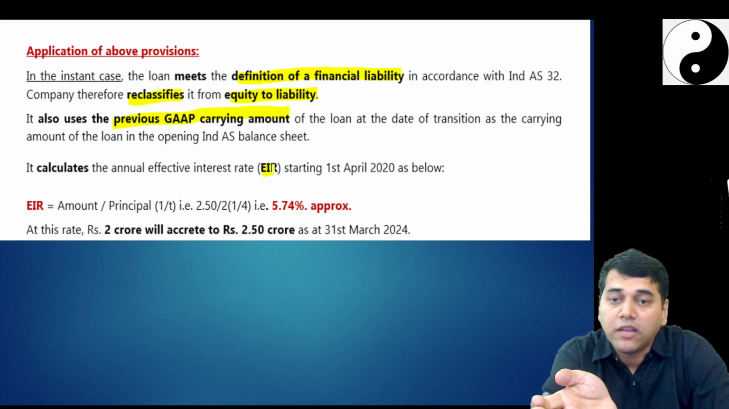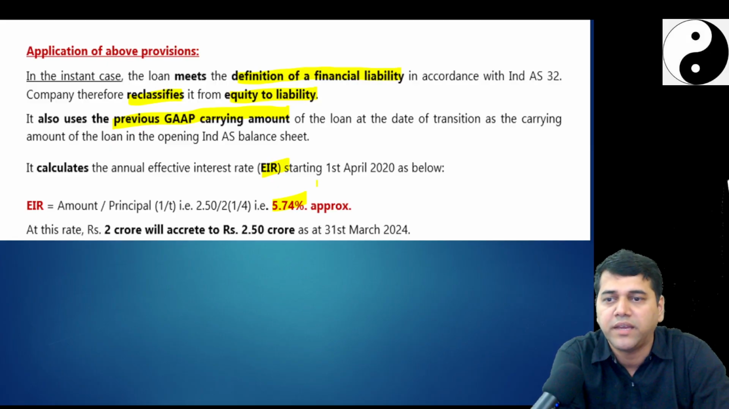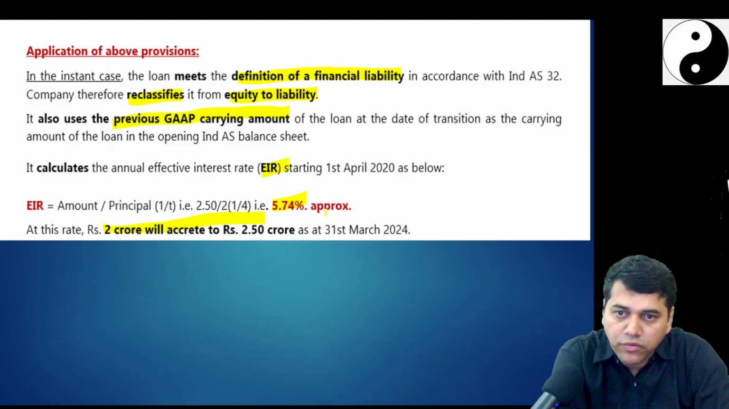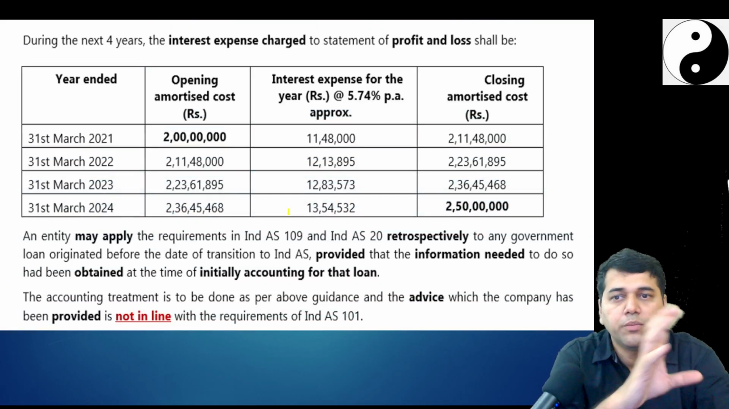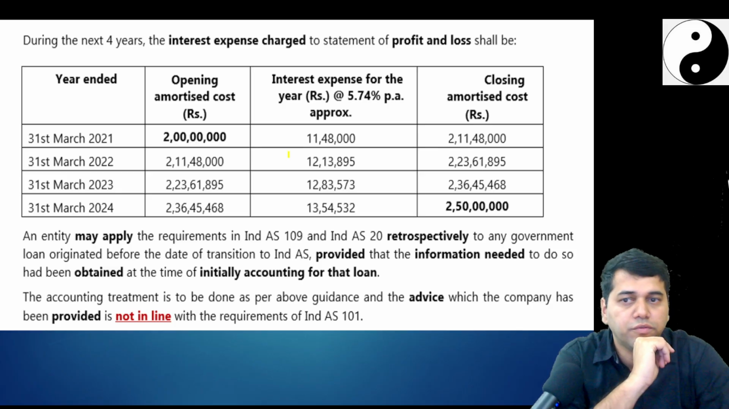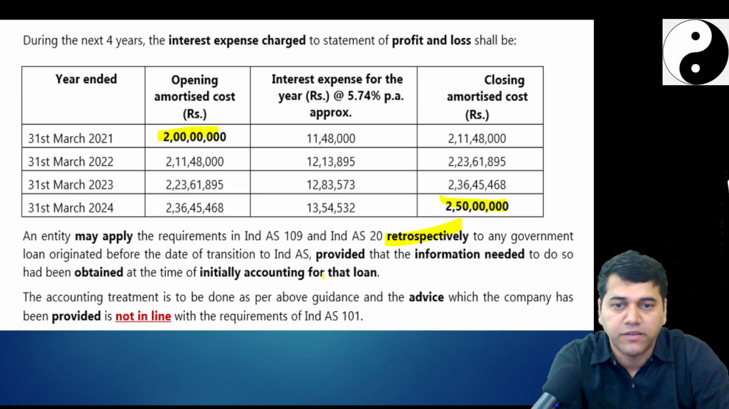Then it has to calculate the EIR, which is 5.74. See, in the exam also the same EIR came. At this rate, 2 crore will be. Did you get this EIR? So you have to prepare an amortization schedule, which starts at 2 and becomes 2.5. However, you may do it retrospectively if all the information is available.